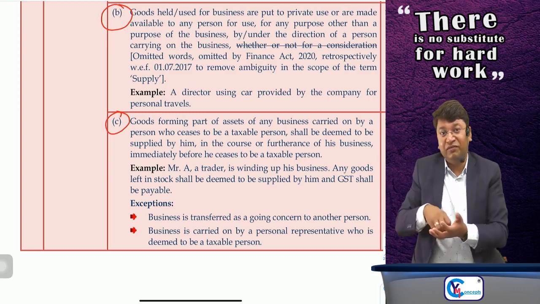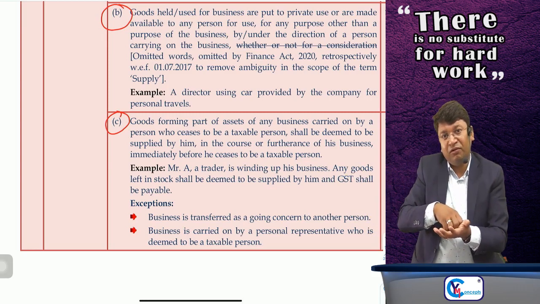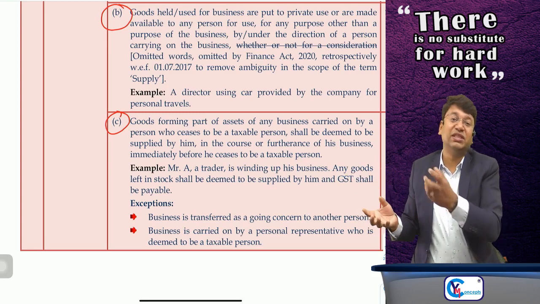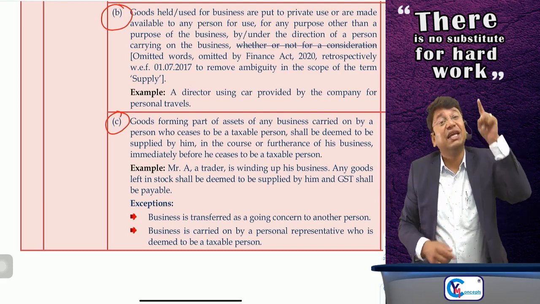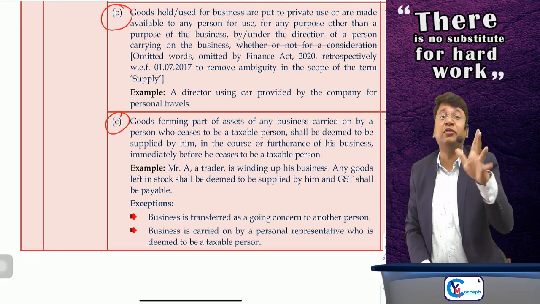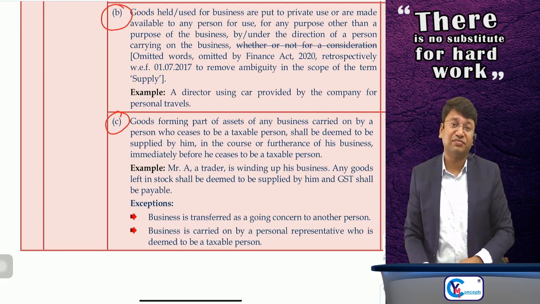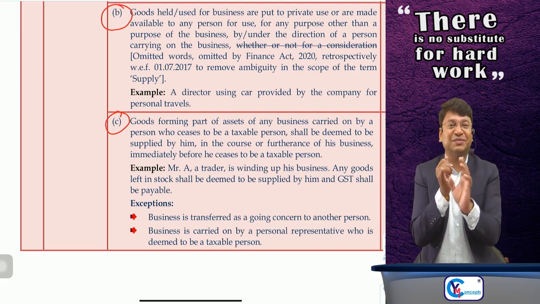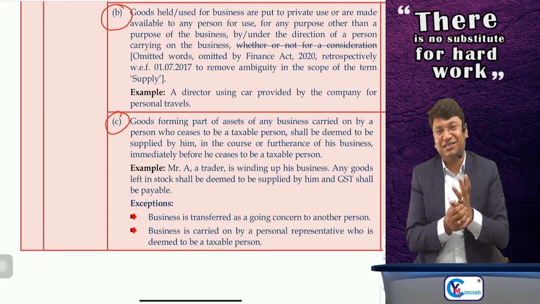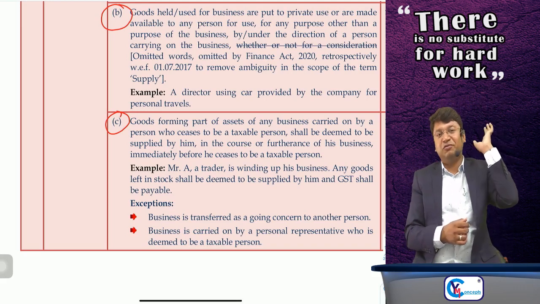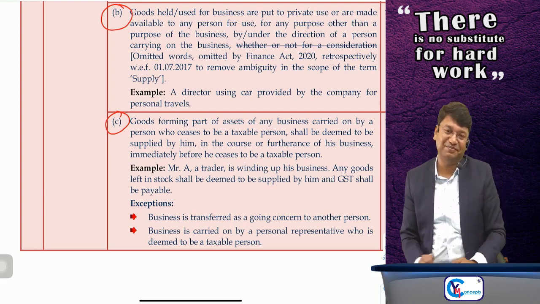That person will use those goods for any transaction on which no GST will be charged. But on purchase of those goods, if he has availed the input tax credit, then only it will be covered under the scope of the term supply, because permanent transfer or disposal of the asset without any consideration is supply only if ITC was availed at the time of purchase, as per Schedule 1, para 1.